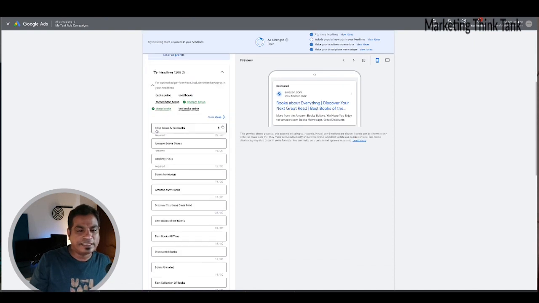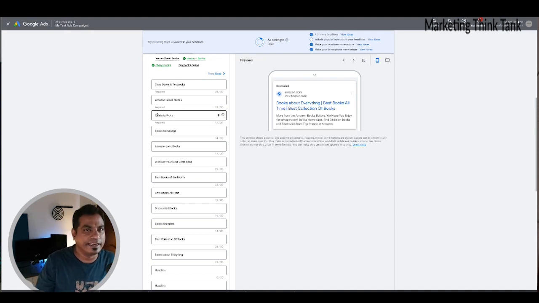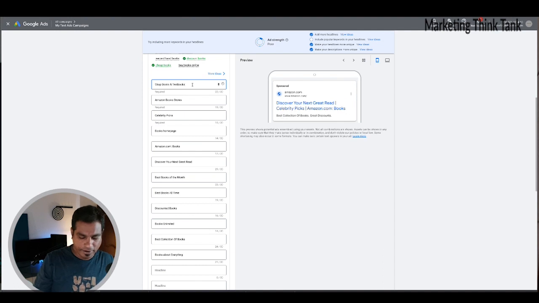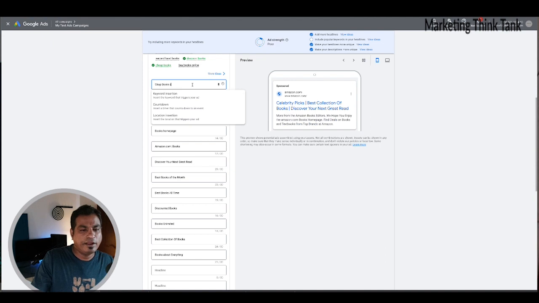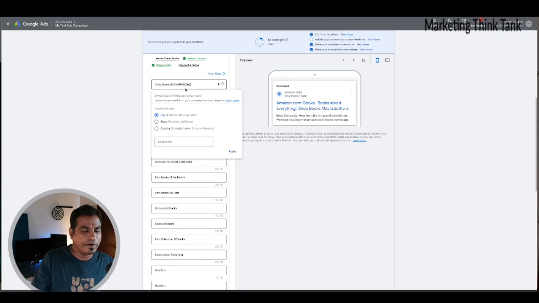Most of you are familiar with this screen. There is nothing new here. This is where you would go ahead and put in your headlines and descriptions for creating your ad creatives. Now, let's say "shop books and textbooks" is what you see here. If you remove this and start an open brace or a flower bracket, these are the pre-existing options that you would see. Now, you could go ahead and insert a location dynamically, and there are other things that you could do as well, which I will talk to you about in a second.